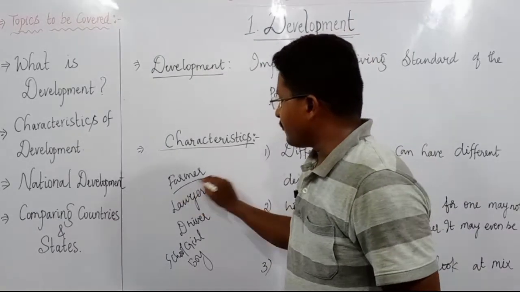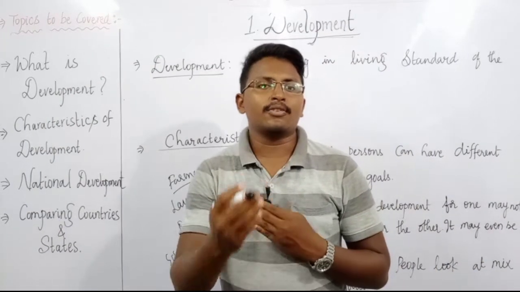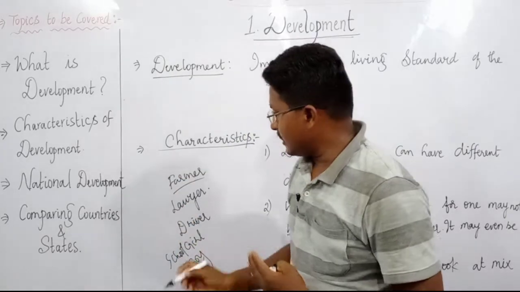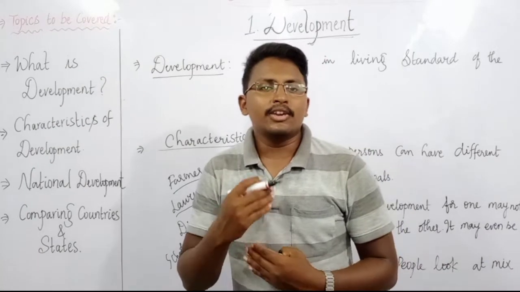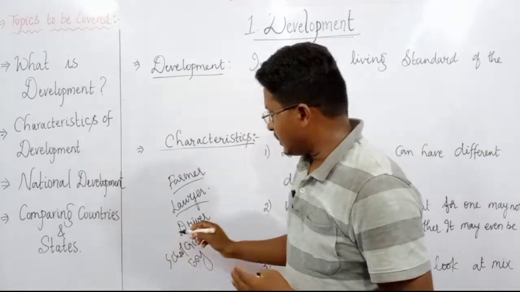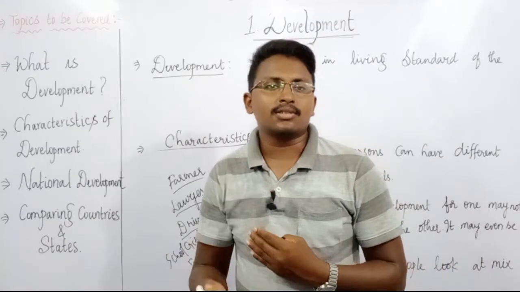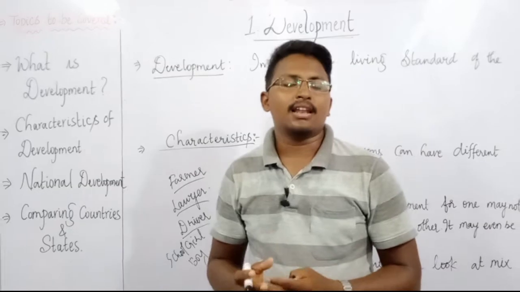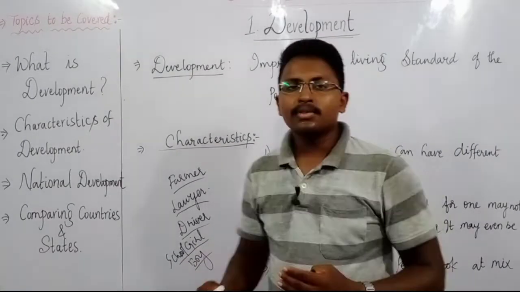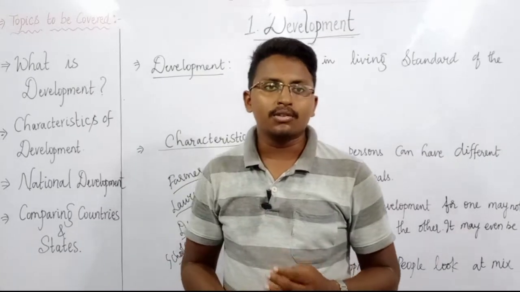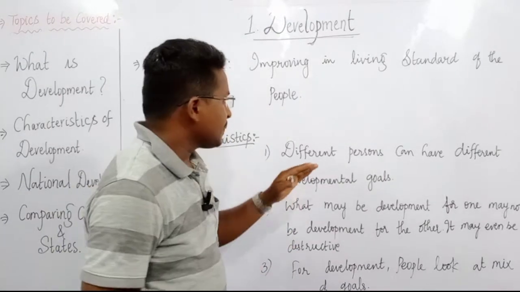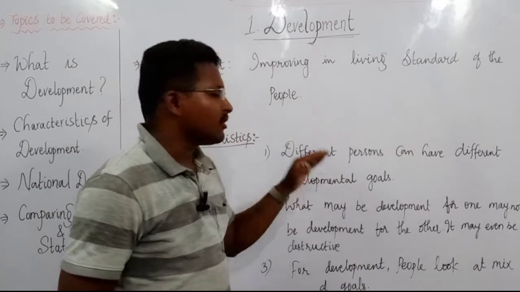For example, a farmer always thinks about his land, his production capacity, etc. A lawyer always thinks he should get more and more cases in the court. A driver always thinks about a good condition of his vehicle, and at the same time a good income. And a school girl or boy also have different types of goals. So the first characteristic of development is that different persons can have different developmental goals.